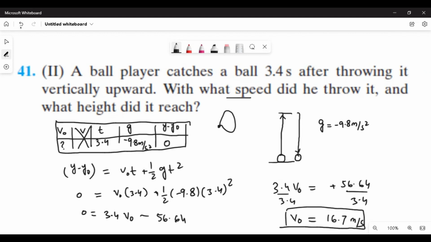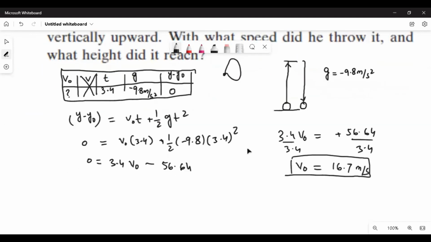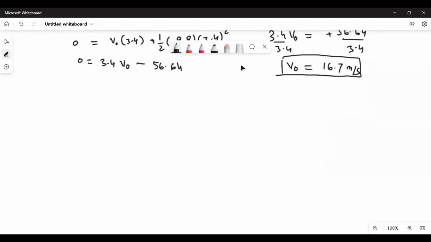Okay, so what we found from this problem gave us two things. First, if something is going up and down all together, then what we need to do? We need to put g negative. Secondly, if the initial and final position is the same, displacement will be 0. But if the same question is asking what is the height, I will consider it as a second part, a different question, and I will do it again in another way.